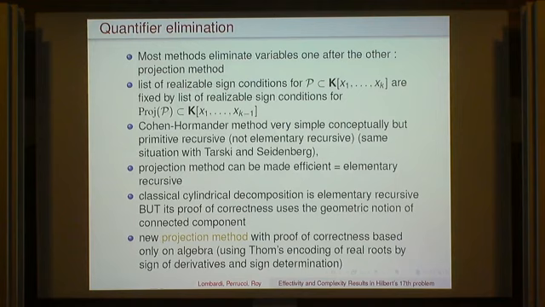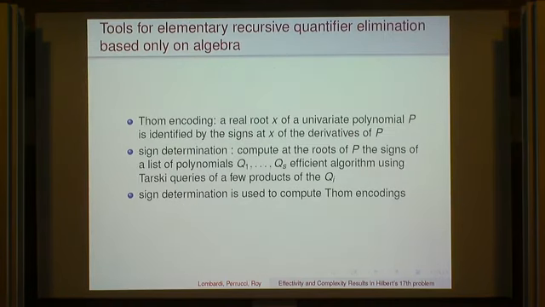Okay, so it's going to use a few tools. What are these tools? The first tool is the notion of Thom encoding. It's the fact that a real root of a univariate polynomial can be identified by the signs at x of the derivatives of p. Which means that in order to know what a real root is, you don't need any numerical information about the root, but only some symbolic information about sign conditions.